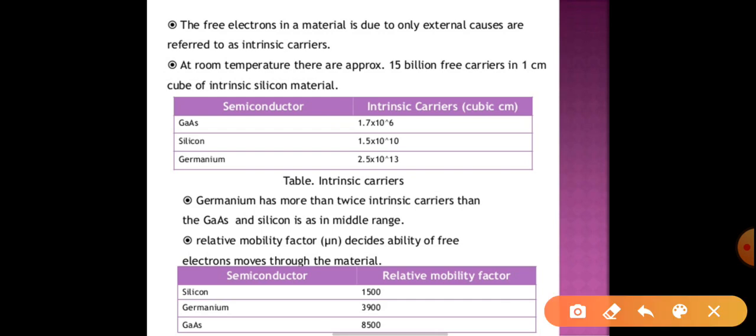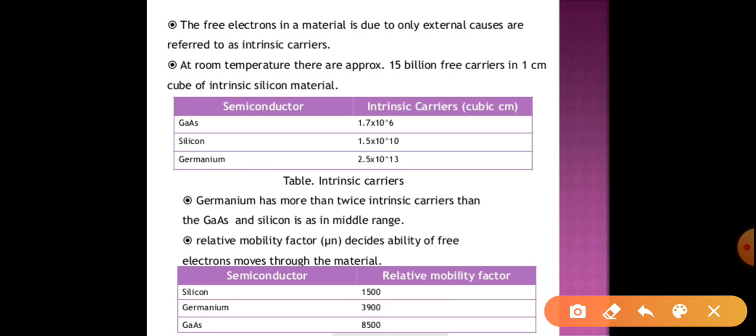If it is GaAs, gallium arsenide, we know that 1.7 into 10 raised to 6 electrons are there. If I change the material from GaAs to silicon, then 1.5 into 10 raised to 10 electrons are there. Then if you go for germanium, it is 2.5 into 10 raised to 13. So what exactly does it mean? It means germanium, as compared to silicon and gallium arsenide, has more electrons than GaAs and silicon.